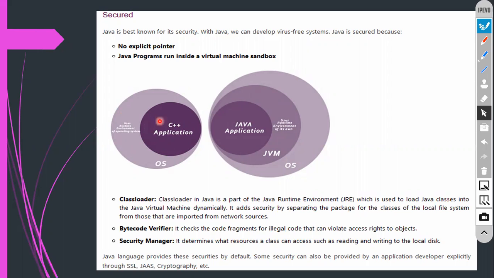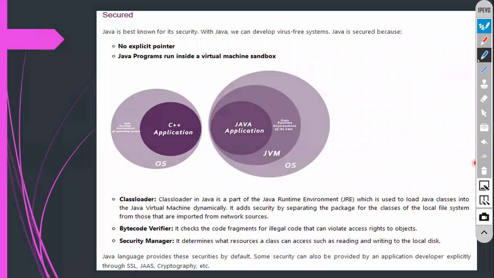So that's why there you will find a lack of security, but here you will find complete security. Basically, when you write a Java program, it is totally virus free. Class loader, bytecode verifier, security manager, all these things are very, very important. Here I will explain. See this. Class loader in Java is a part of the JVM. Sorry, JRE. What do you mean by JRE is nothing but think like that.